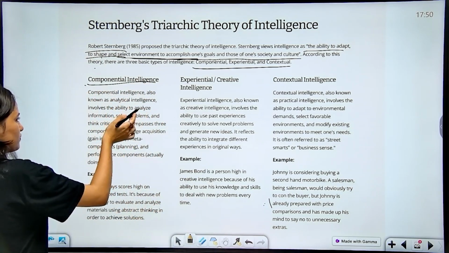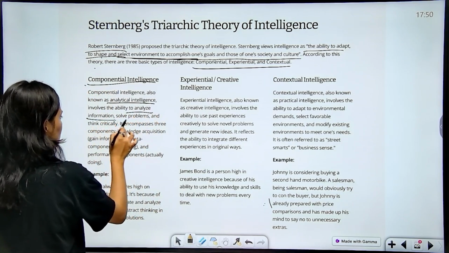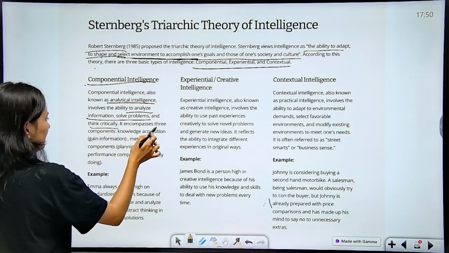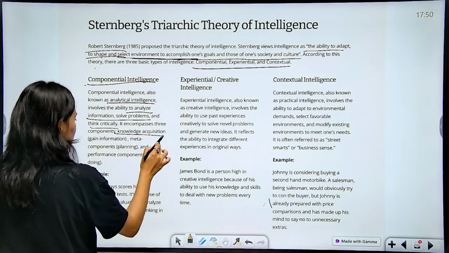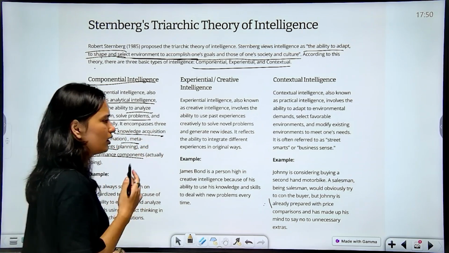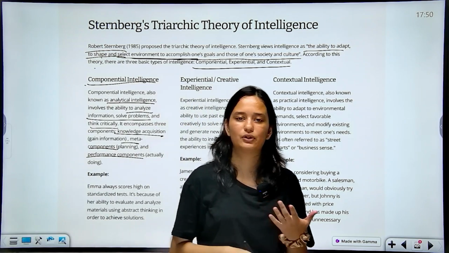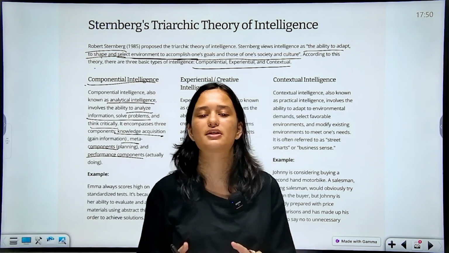Componential intelligence, also known as analytical intelligence, involves the ability to analyze information, solve problems, and think critically. It encompasses three components: knowledge acquisition, meta components, and performance component. Componential intelligence is about how well you are able to analyze the information you get, and how well you are able to use that information.